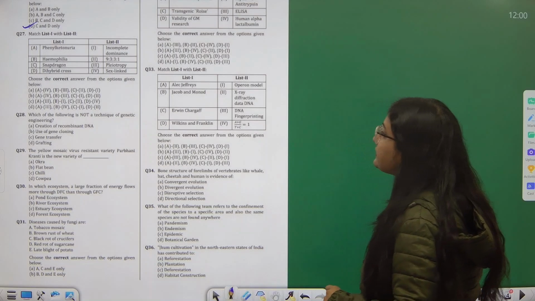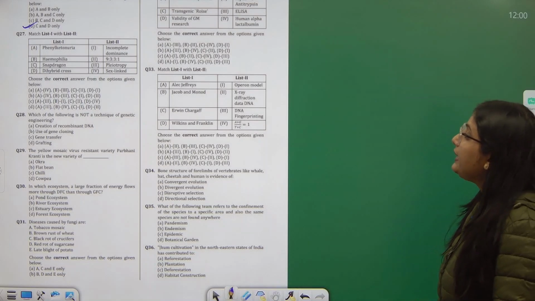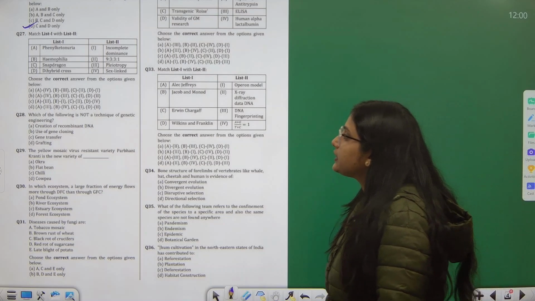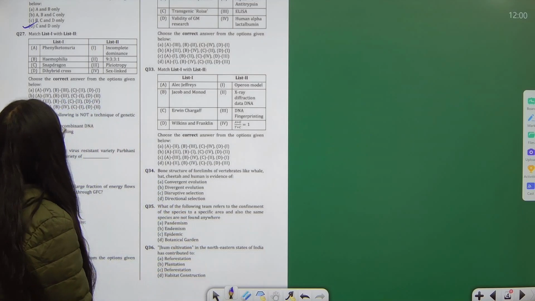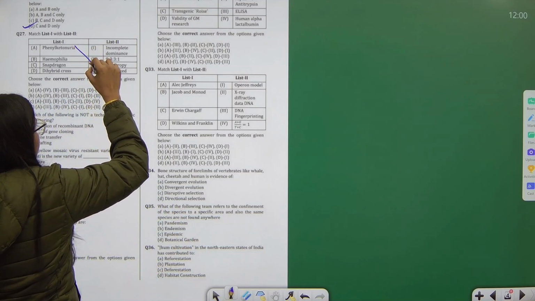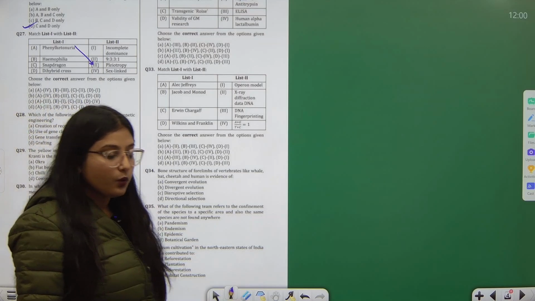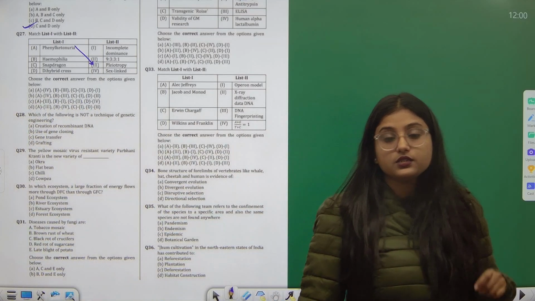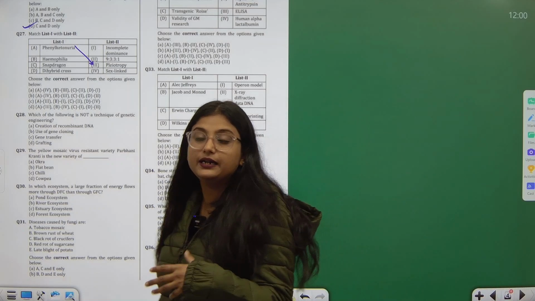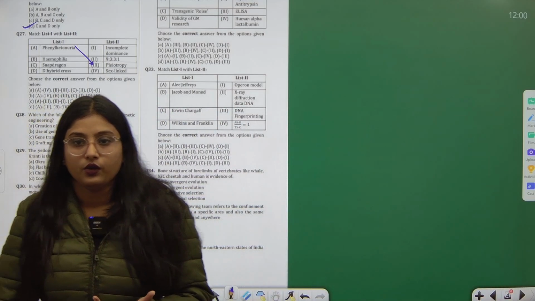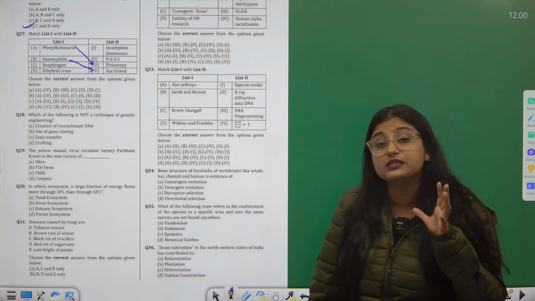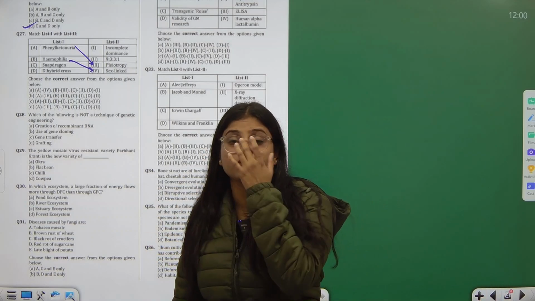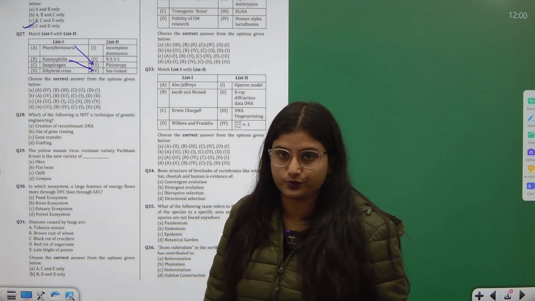Question number 27. Phenylketonuria is associated with what out of all? Okay, so I'll tell you, phenylketonuria is basically pleiotropy. Now, what is pleiotropy? When one gene is used, okay, for multiple things. Whereas hemophilia is something which is sex linked. That means it can be transmitted over generations since it is linked to sex chromosomes.